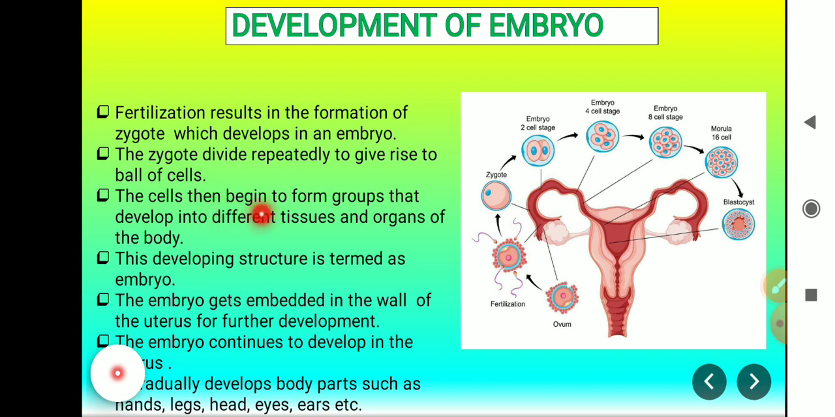The cells begin to form groups that develop into different tissues and organs of the body. This developing structure is termed an embryo. The embryo gets embedded in the wall of the uterus for further development. The embryo continues to develop in the uterus. It gradually develops body parts such as hands, legs, eyes, ears, etc.